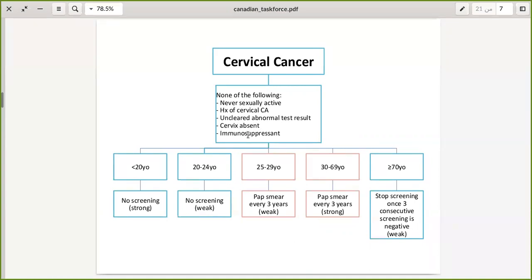If we checked all this and found them negative, then we will check the age. The magic number here is 25. If the patient is 25 years old and above up to 69, we will do a pap smear every 3 years. Very simple. Less than 25, no screening. More than 69, no screening if 3 consecutive screenings are negative. Very simple. Let's see what the Toronto Notes lay out for this.